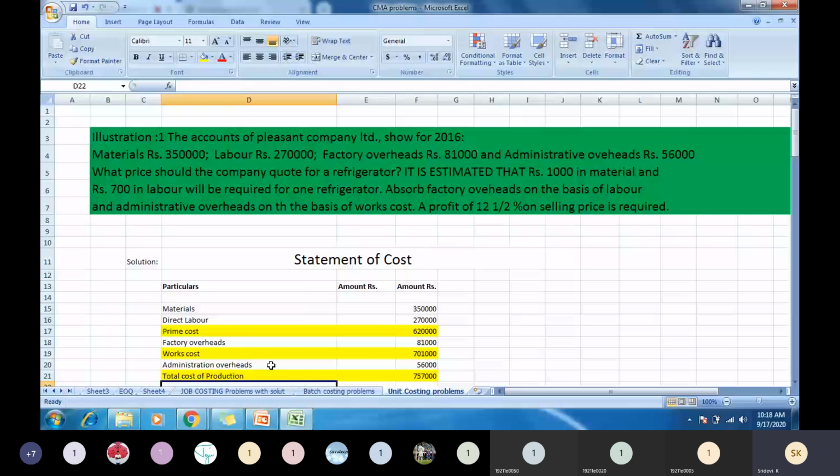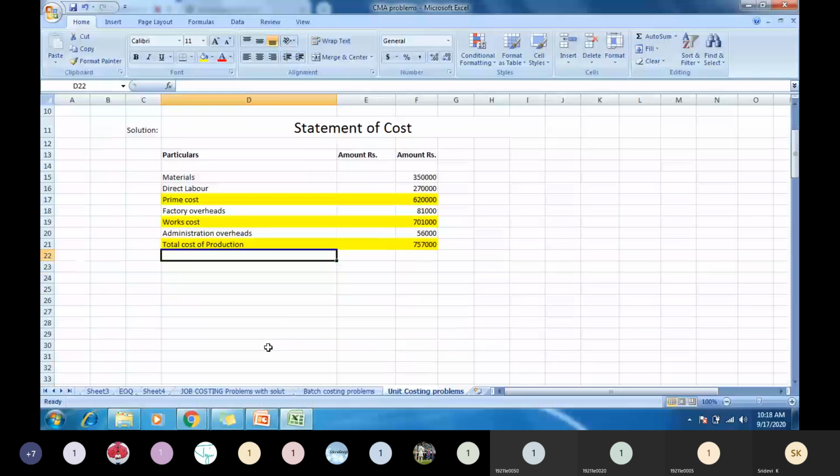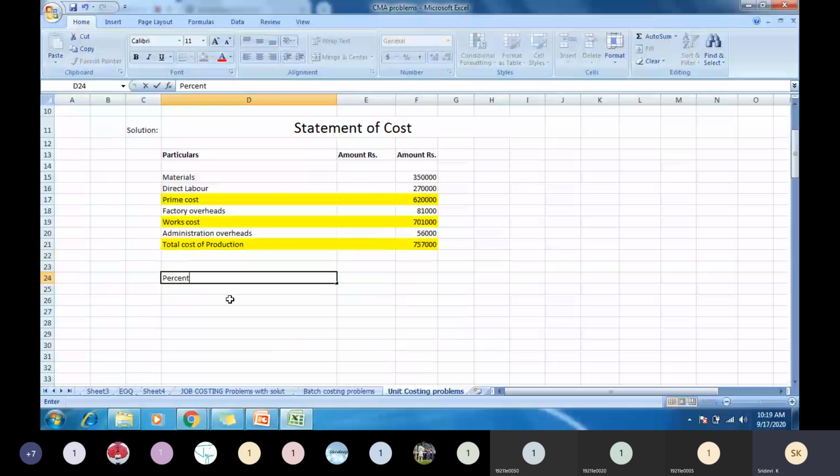So what is the percentage of factory overheads to labor? Find out here. Percentage of factory overheads to labor.